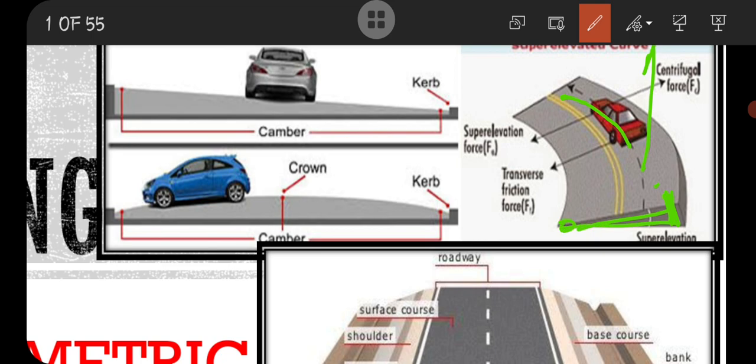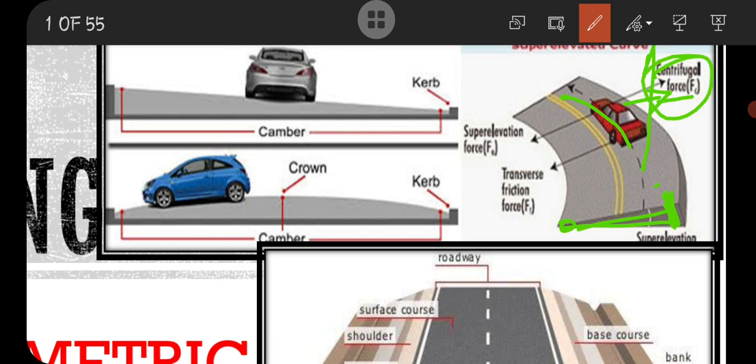with respect to the inner edge, which counterbalances the centrifugal force, the force which takes the vehicle to the outside of the road. In a curved road, while a car is moving, the outer edge is raised with respect to the inner edge to counterbalance the centrifugal force.